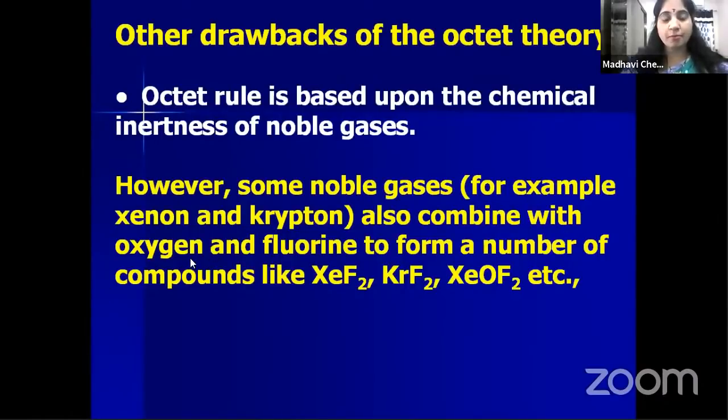Xenon and krypton, though they are noble gases, though they are inert gases, under certain conditions can combine with oxygen and fluorine. They can form a number of compounds like xenon difluoride, krypton difluoride, and xenon oxyfluoride. But the octet rule depends upon the inertness of the noble gases, yet xenon and krypton are combining and forming compounds. So this is another drawback of the octet rule.